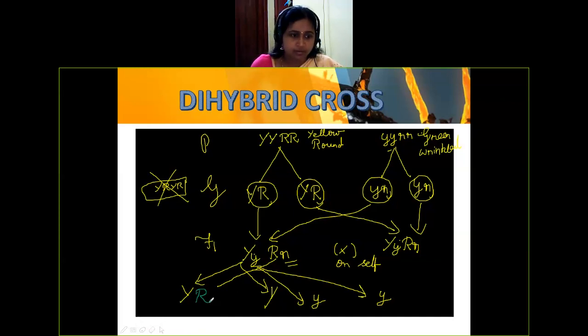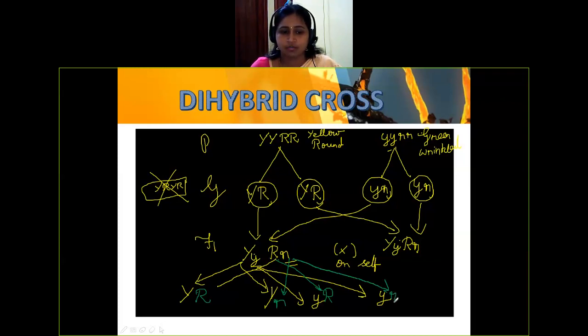Capital R and the same capital R. You will not write the same capital Y again and again; you will not join with the same dominant character. This will go for the recessive here. Capital R is also duplicated, and how has it joined? One with the dominant, another one with the recessive. The same way, small r, the recessive character, you duplicated. One here with the dominant, another one here, small r.